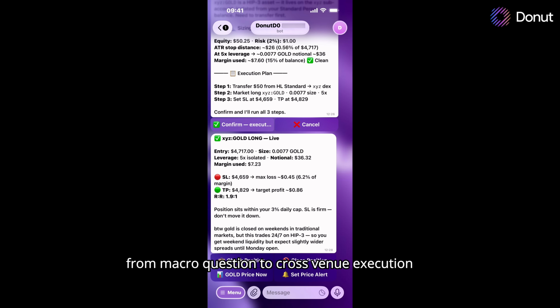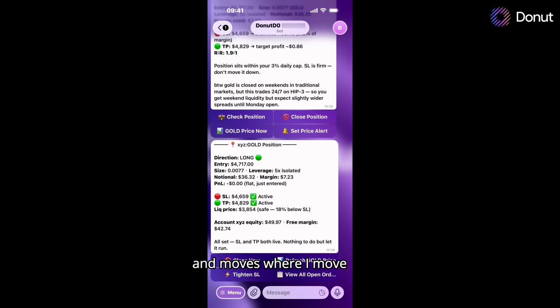From macro question to cross-venue execution, every step reasoned, every trade inside my risk boundary. This isn't a normal chatbot that pulls commodity prices. This is an agent that knows my style and moves where I move.